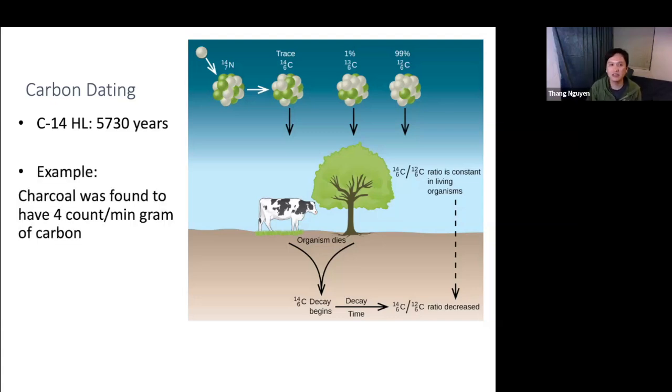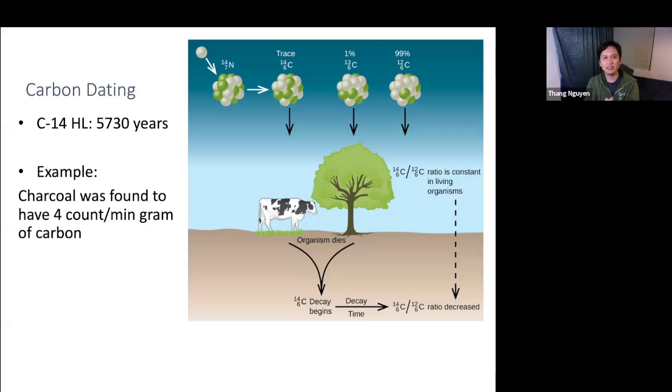Okay, so in our example, let's say we found this ancient fire pit, and we want to see when these people started learning how to use charcoal as fire, for example, because charcoal comes from once living things, right? So we can take a sample of that charcoal and see how much radiation it's giving off from carbon-14 compared to the ratio of carbon-12 it has.